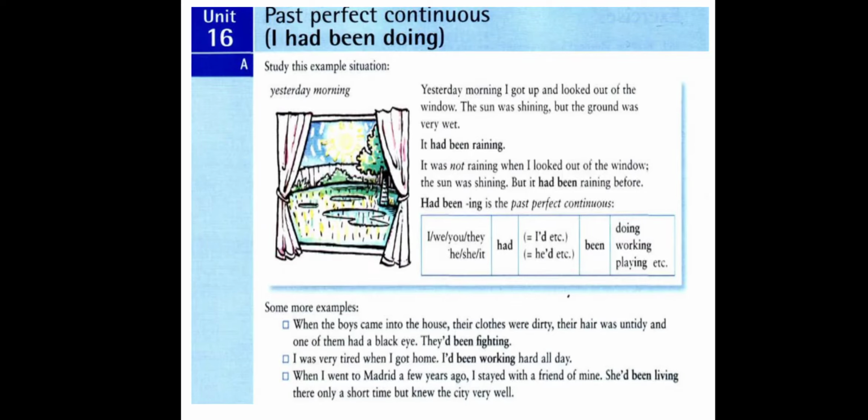Welcome to English Grammar 1, Unit 16. Past Perfect Continuous. I had been doing. Subject plus had plus been plus verb plus ing. Study this example situation.